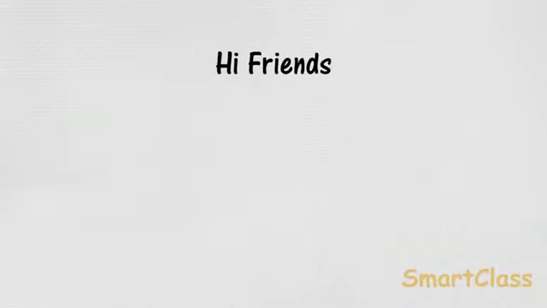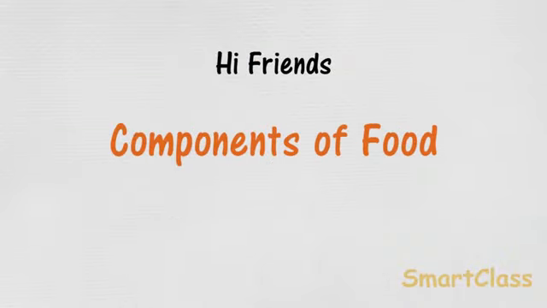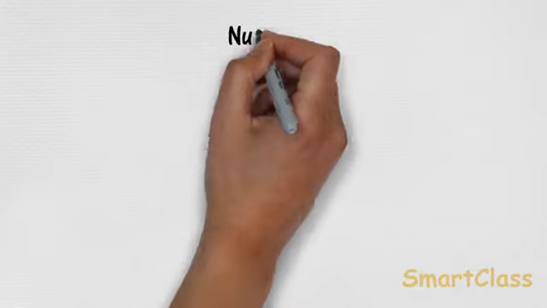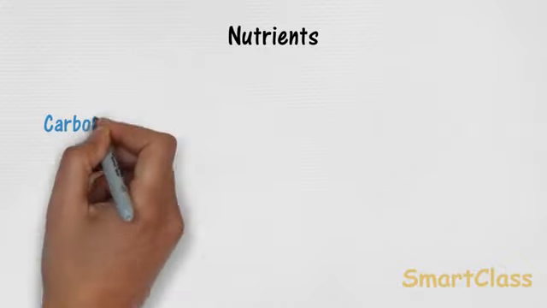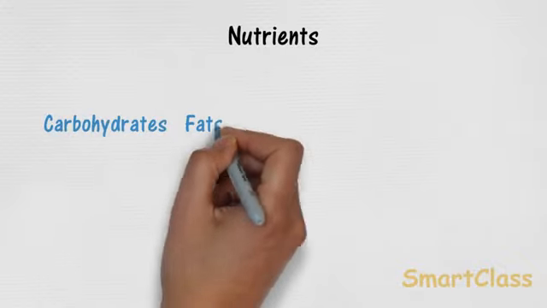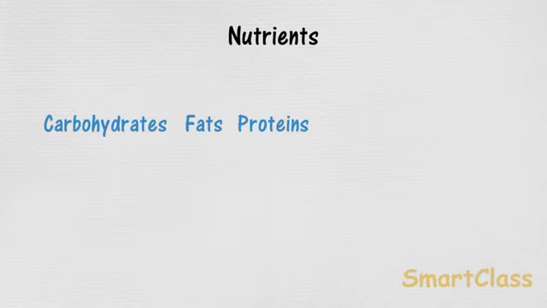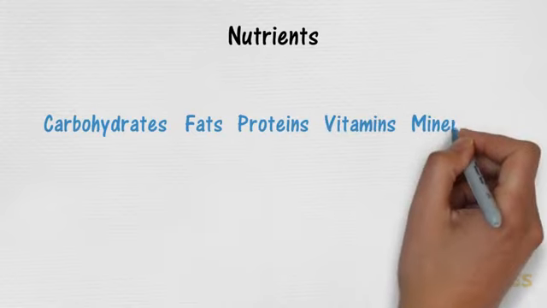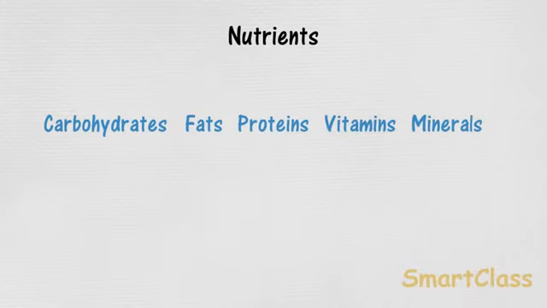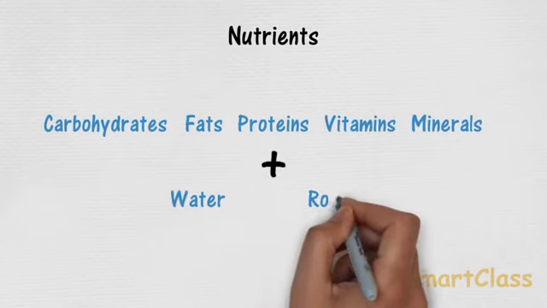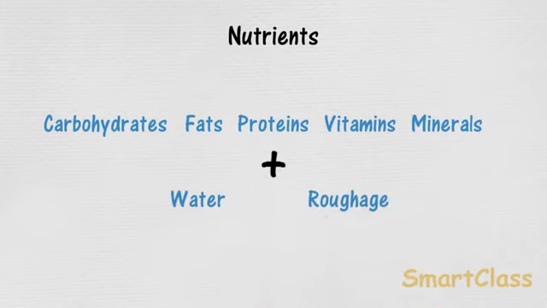Hi friends, today we will study components of food. A substance which is essential for maintaining life and for growth is called a nutrient. Our food has 5 major nutrients which are carbohydrates, fats, proteins, vitamins and minerals. Our food has 7 components which contain 5 nutrients plus water and roughage. Let us study the function of each of these components.